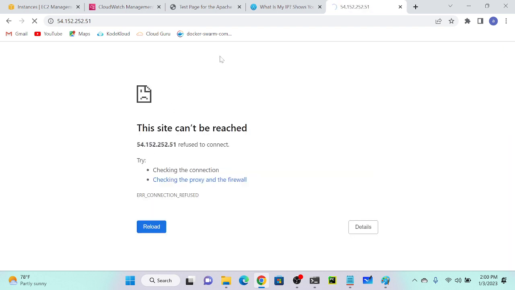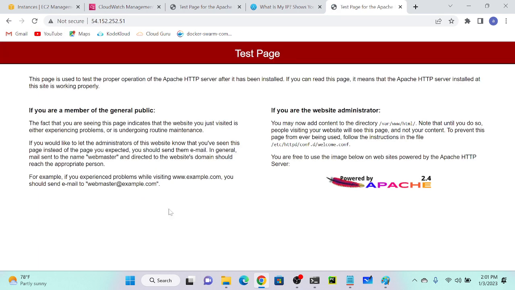So till now Apache is not installed. We have to wait. A couple of seconds it will come. Okay, my Apache successfully installed.